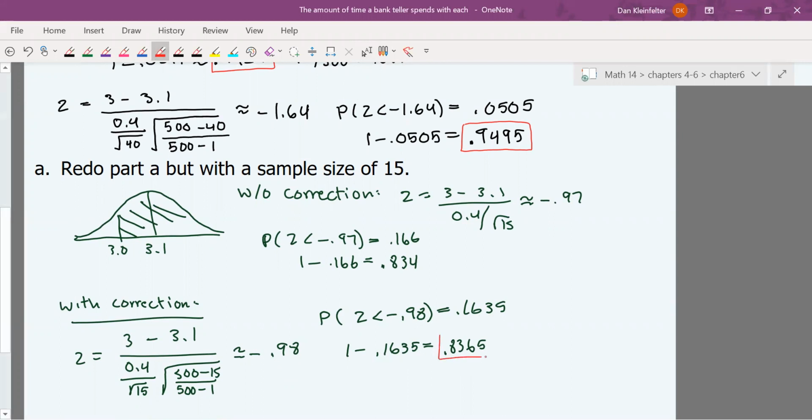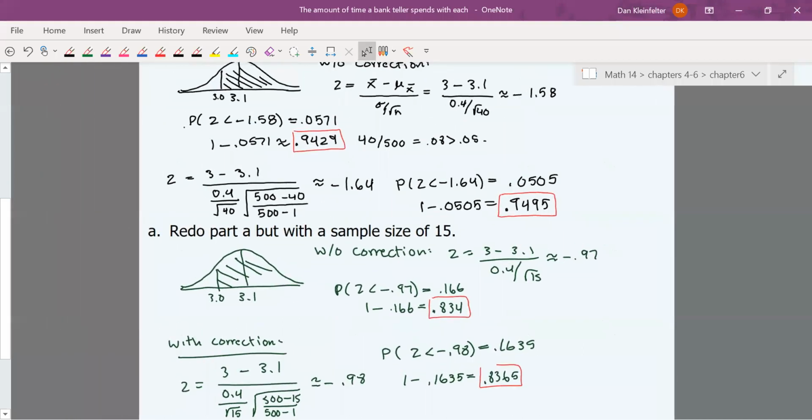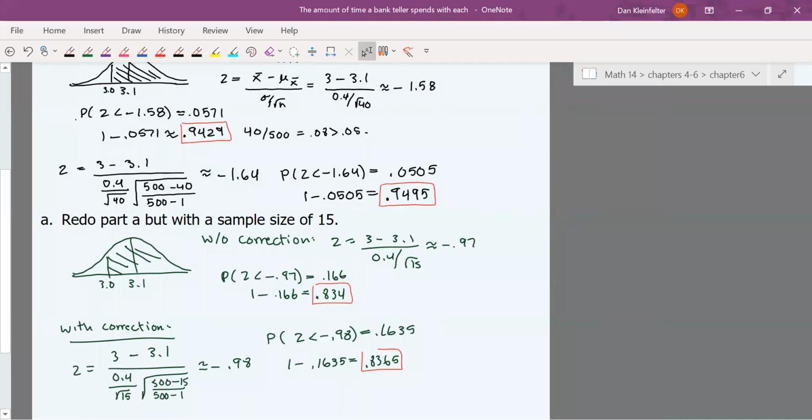So these are a couple of examples illustrating that finite population correction factor. And it's, to summarize, basically an adjustment that we need to make when we are sampling from a population and the size of our sample is more than 5% of the size of our population. And it's to account for the fact that we're not sampling from an infinite population.